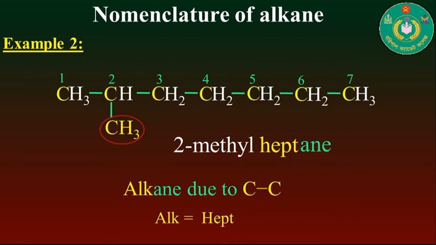Because we know that each compound contains 3 parts, that is prefix, root and suffix. Here the prefix is 2-methyl, the root is hept and the suffix is ane. So finally you can say that this is the IUPAC name of this compound.